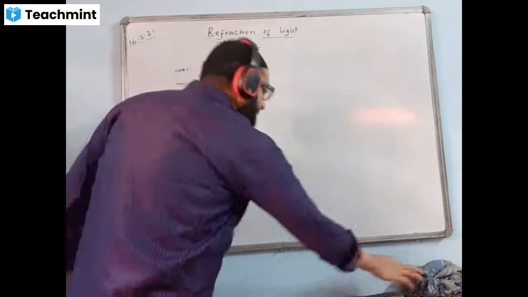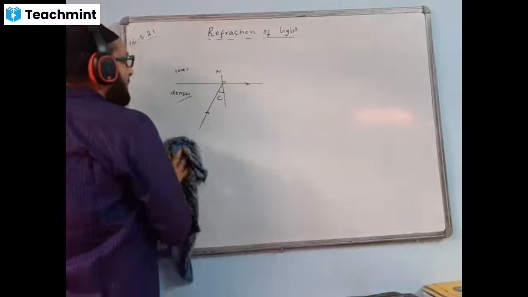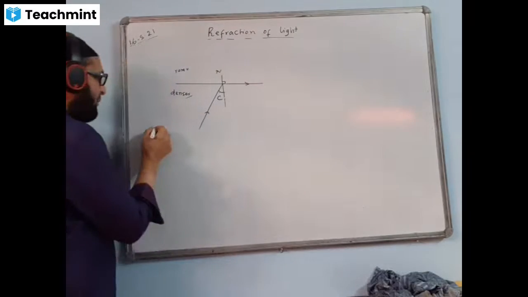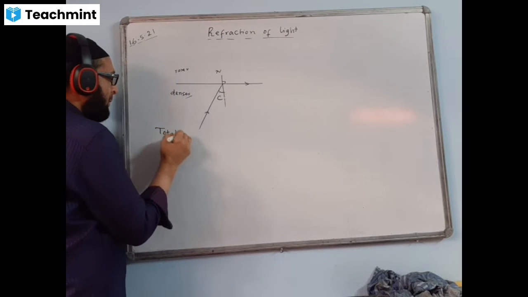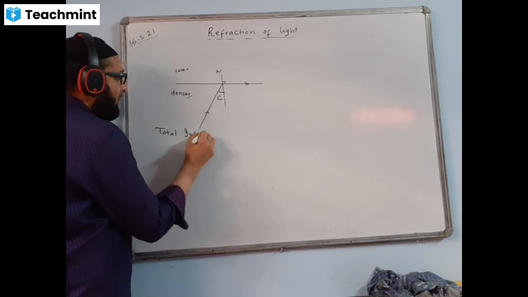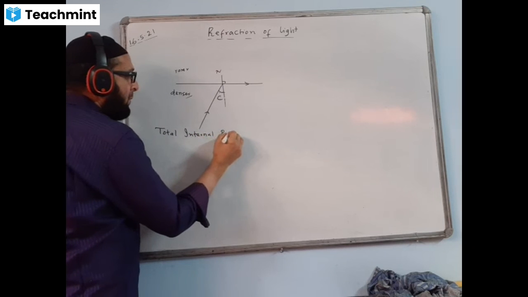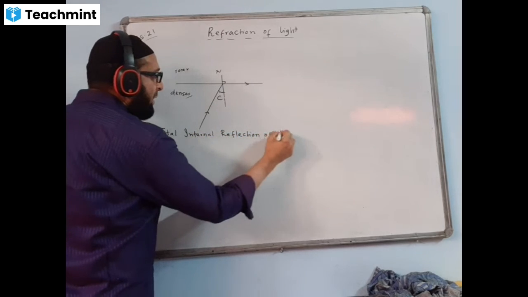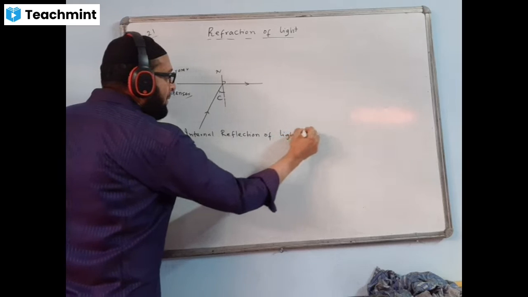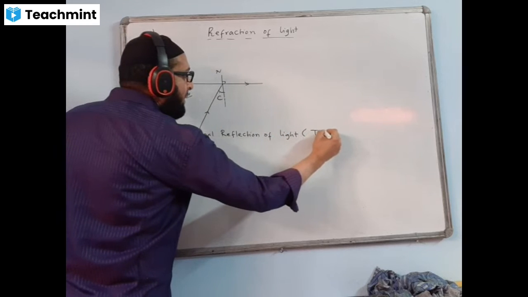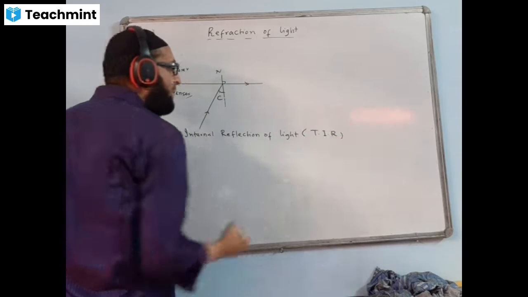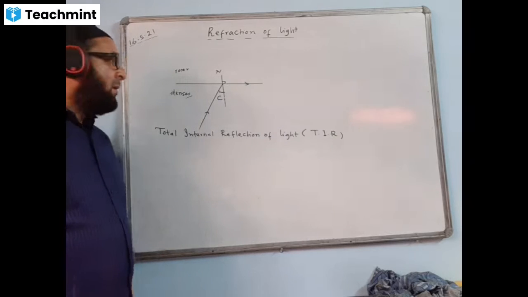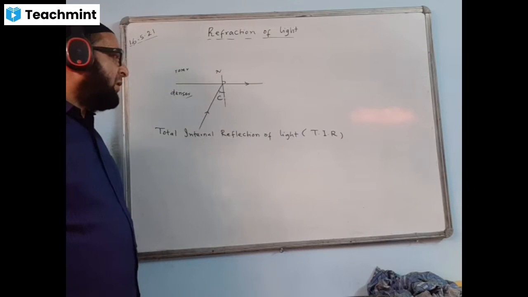Just give the heading: total internal reflection of light. In short, we call it TIR. TIR, total internal reflection, we call it. Okay. Write down the definition of total internal reflection of light.